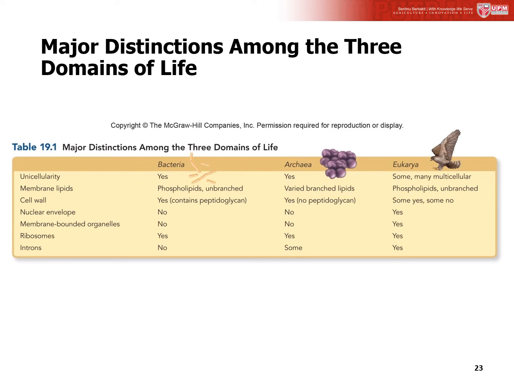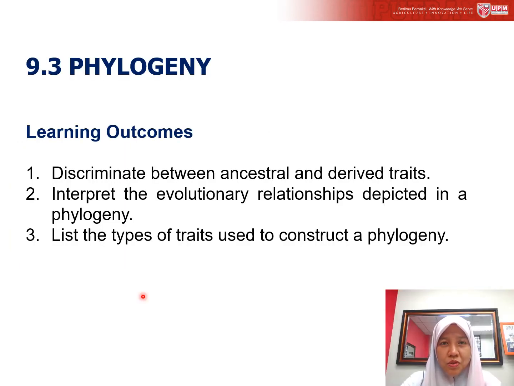Hi students, now we go to the next subtopic, phylogeny. Under this subtopic, we hope that students can discriminate between ancestral and derived traits. Secondly, students are able to interpret the evolutionary relationships depicted in a phylogeny. And lastly, students are able to list the types of traits used to construct a phylogeny.